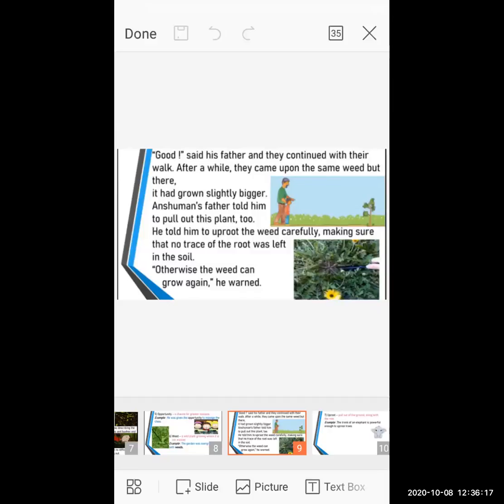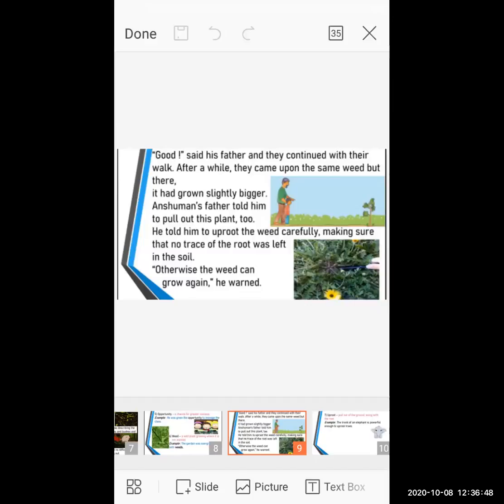Anshuman removed the seedling, but a small piece of the seedling was left over on the ground. So when they came back after a few days, they observed that with the help of that small piece, a small plant had grown there. Again Anshuman's father is saying, see, the plant has grown over there, and this is a dangerous plant, a poisonous plant.